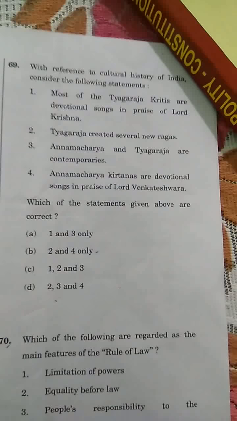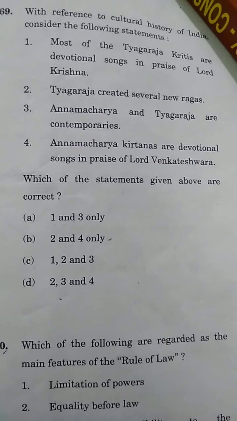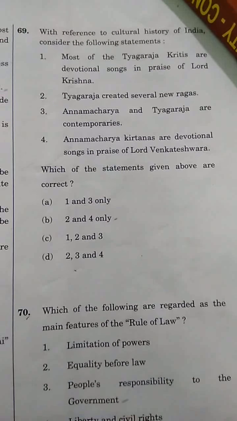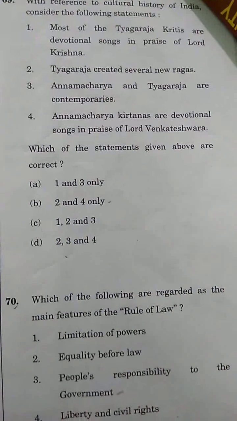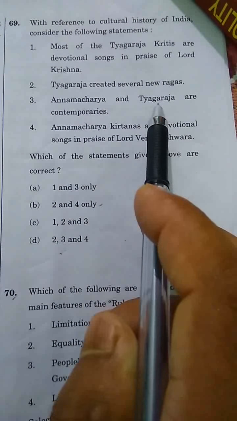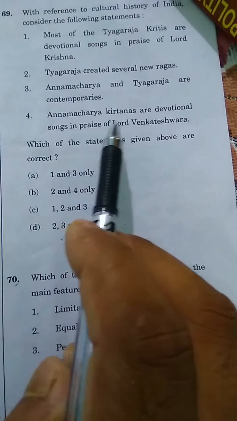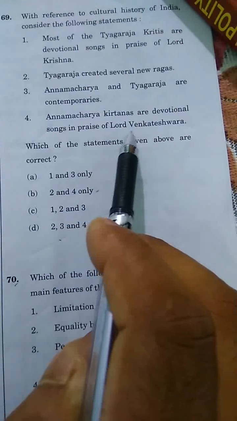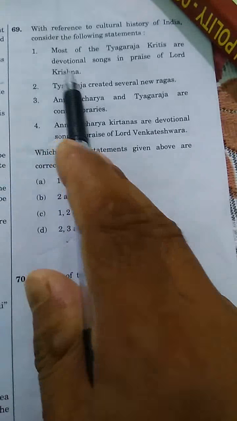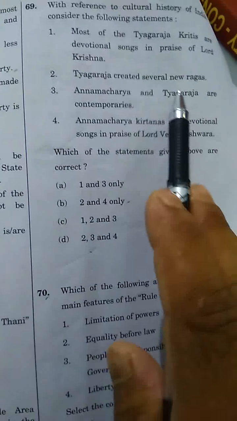69. With reference to the cultural history of India, consider the following statements. 1. Most of the Tyagaraja kirtanas are devotional songs in praise of Lord Krishna. 2. Tyagaraja created several new ragas. 3. Annamacharya and Tyagaraja are contemporaries. 4. Annamacharya kirtanas are devotional songs in praise of Lord Venkateswara. No, 1 is not correct. The correct answer is 2 and 4.